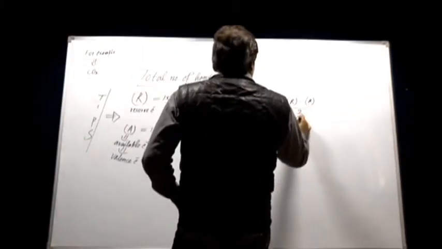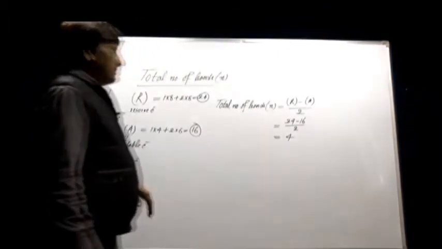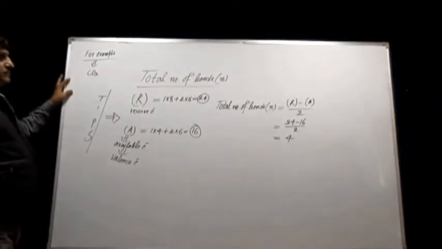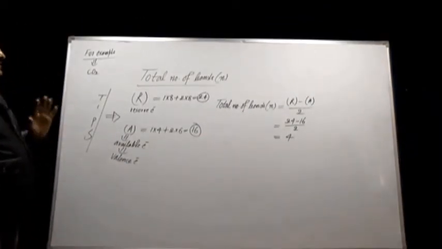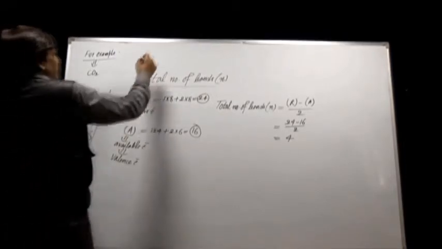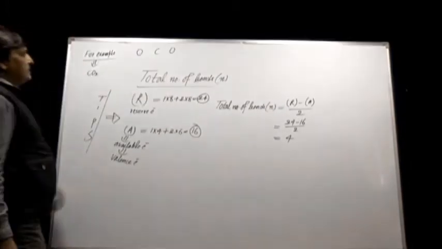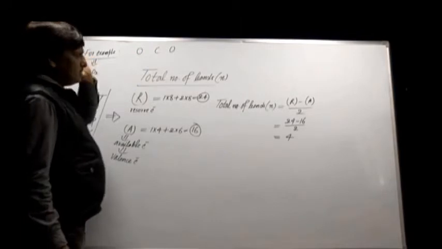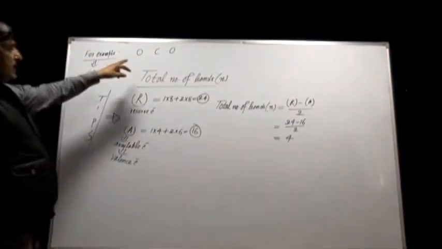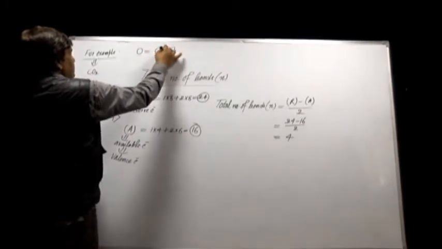So, what will be the total number of bonds? 24 minus 16 divided by 2 equals 4. I have not yet seen the structure of CO2, but confidently I can say that the total number of bonds in the CO2 molecule will be 4. Now in CO2, one carbon is attached with two oxygen atoms. The sites for bond formation are 2 and the bonds are 4. So, these two places must be double covalent bonds.